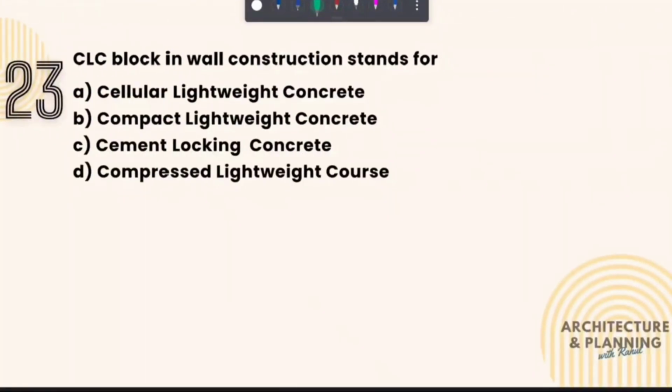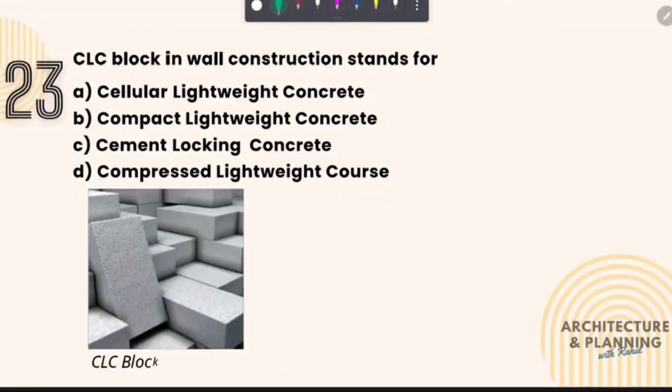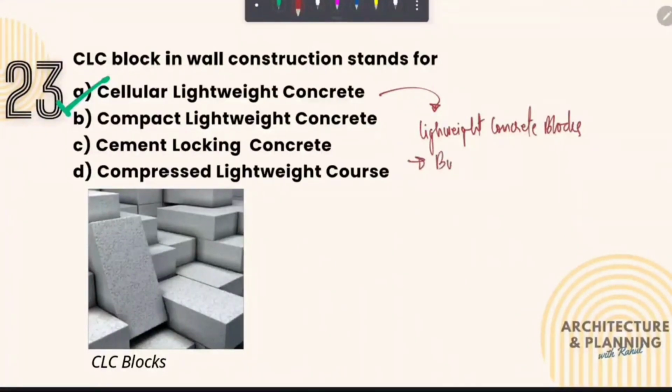CLC block in wall construction stands for. So full form of CLC block is cellular lightweight concrete. Therefore the correct answer of this question is option number A. So these CLC blocks are lightweight concrete blocks which have the bulk density of 750 to 950 kg per meter cube.